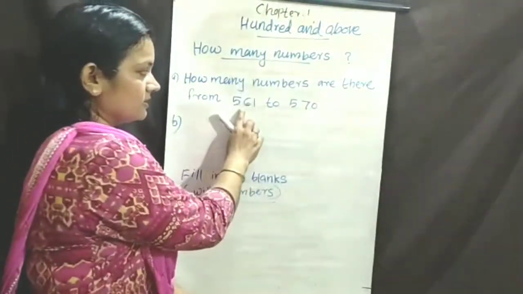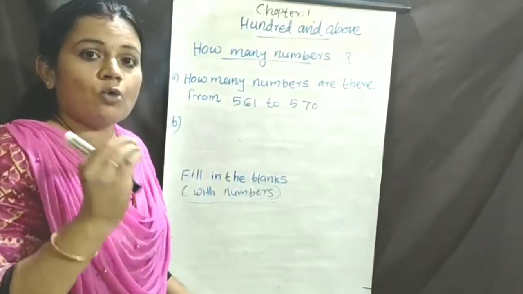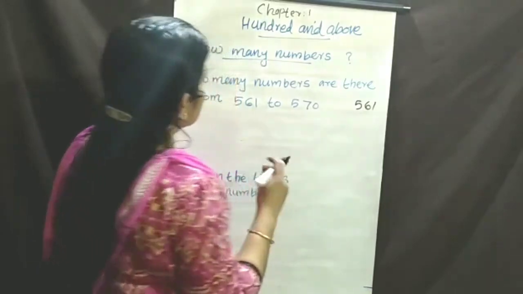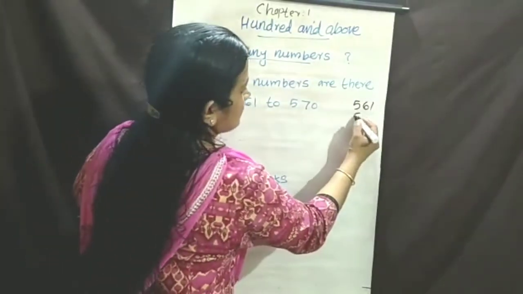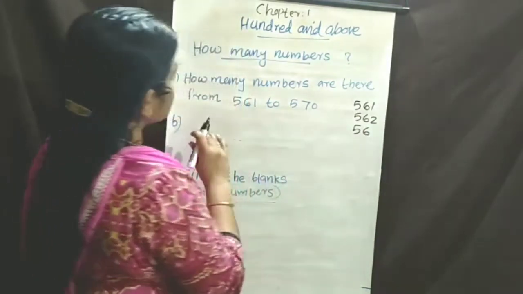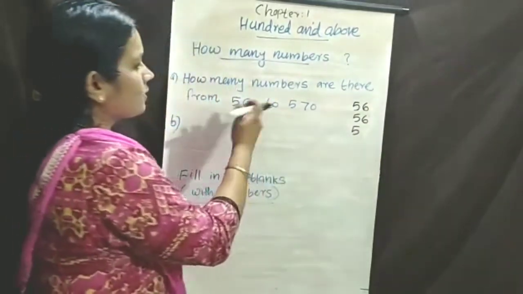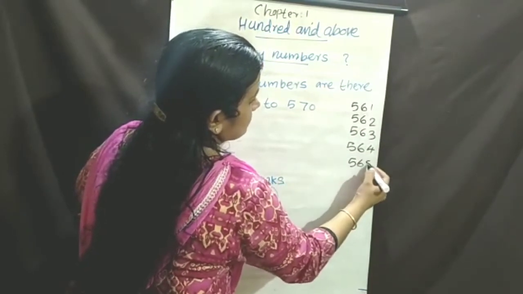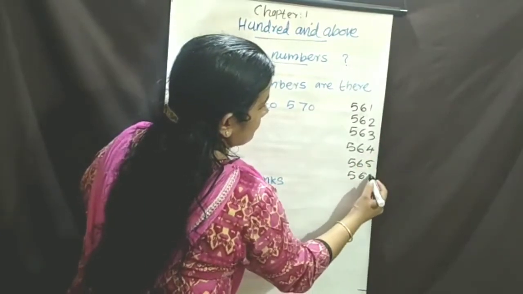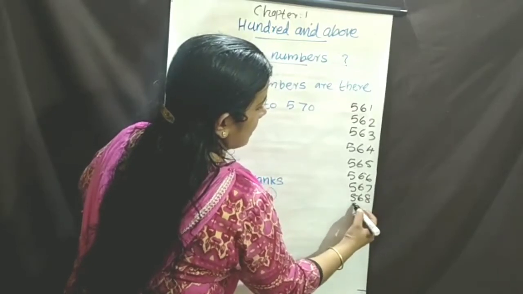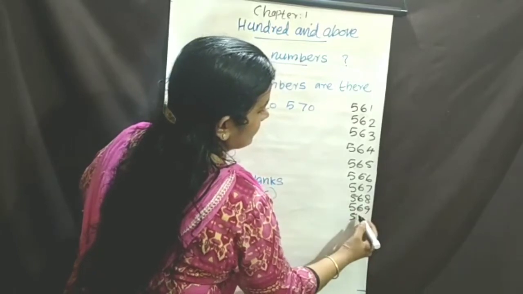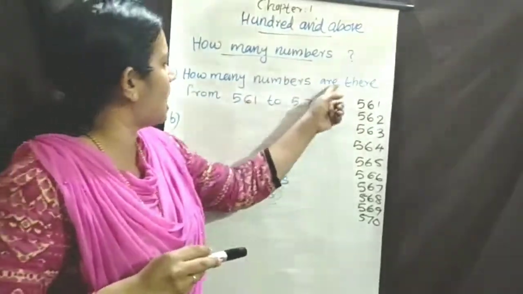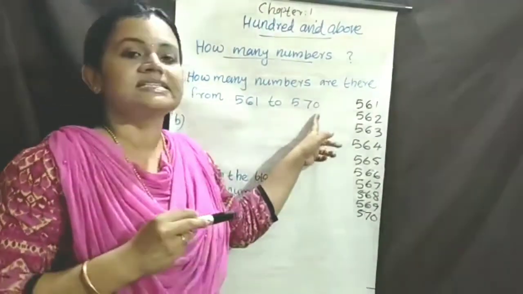Okay, then count it starting from 561. 561, 562, 563, 564, 565, 566, 567, 568, 569, 570. These are the numbers 561 to 570.